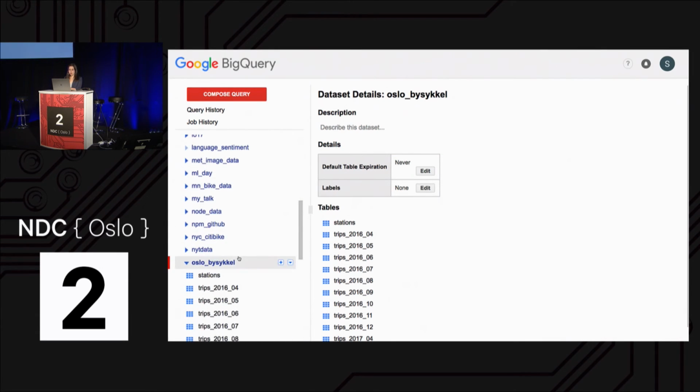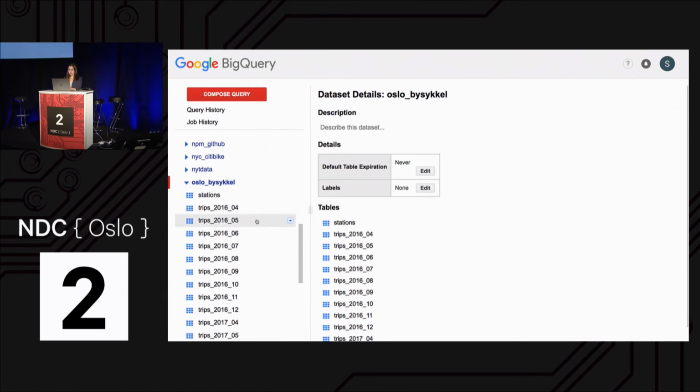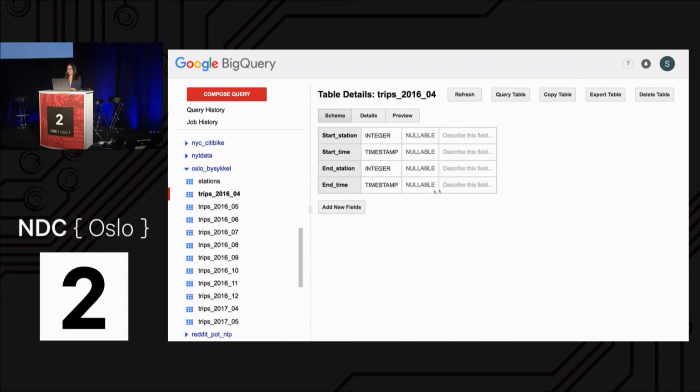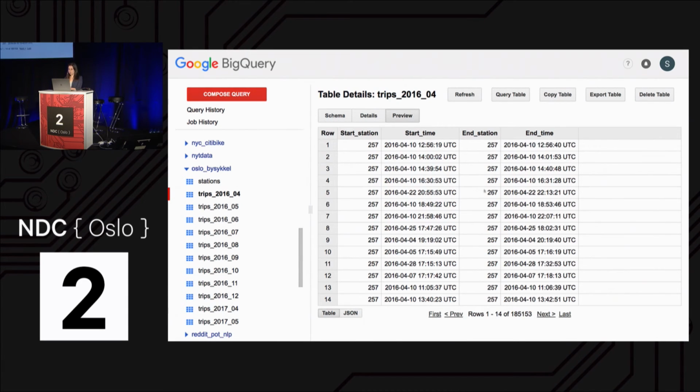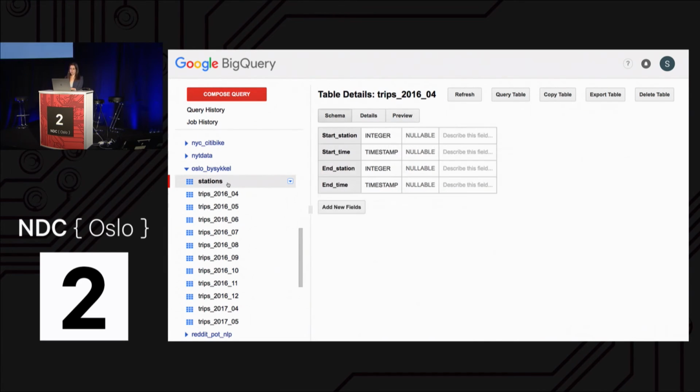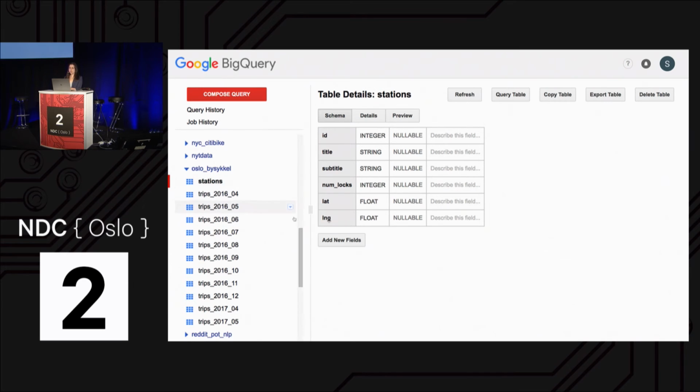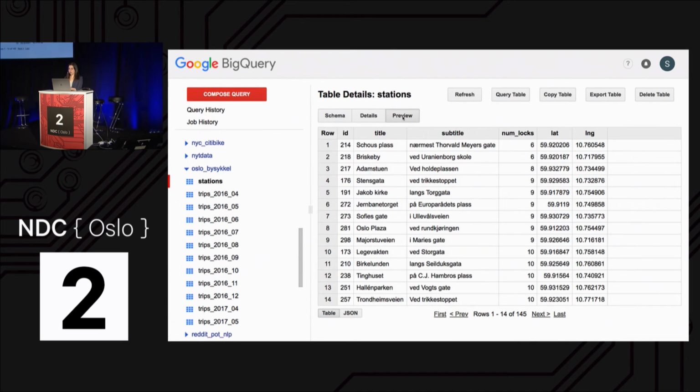So right here it's in my personal project, Sara BigQuery. We've got data on all the trips taken since it started in April of last year. Now, they don't provide as much data on each trip as the New York City bike, but maybe they'll add more in the future. So we have the start station, start time, end station, end time. Data looks like this. And they also provide station data, so I went ahead and put that in a separate table. So you can join this to get the latitude and longitude of the start and end stations. And we also get data on the number of docks at that particular station.